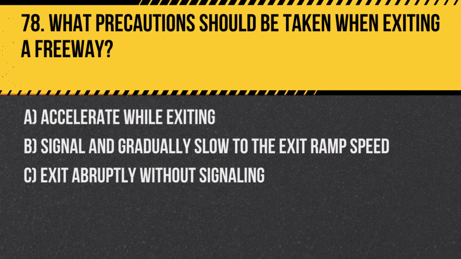Question 78. What precautions should be taken when exiting a freeway? A. Accelerate while exiting. B. Signal and gradually slow to the exit ramp speed. C. Exit abruptly without signaling. Answer. B. Signal and gradually slow to the exit ramp speed. This ensures a smooth transition from freeway speeds to ramp speeds, increasing safety.